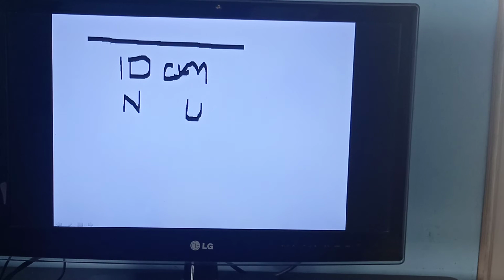See, if I extend this line in front and increase it by 3 centimeters, what will be the numerical value of the length of this line? 10 plus 3, it will become 13.